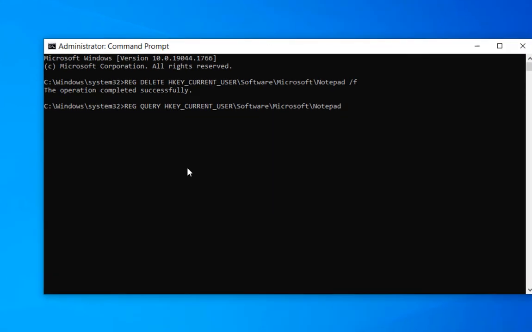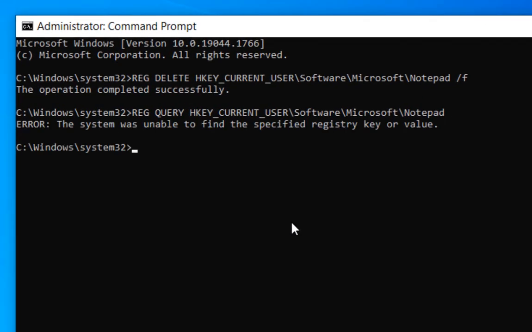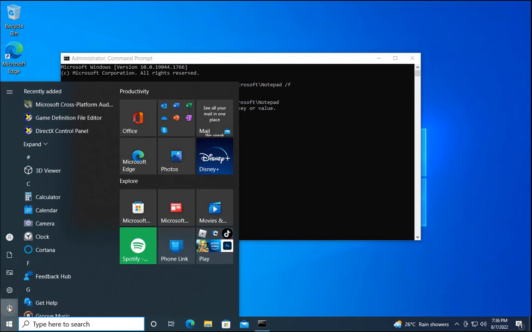Now copy the second command given in the description and paste it into the command prompt. This command will display if the registry was deleted from your computer. It's giving an error, registry was not found. This means the registry was deleted. Finally, reboot the computer and check if Notepad is set to default settings.